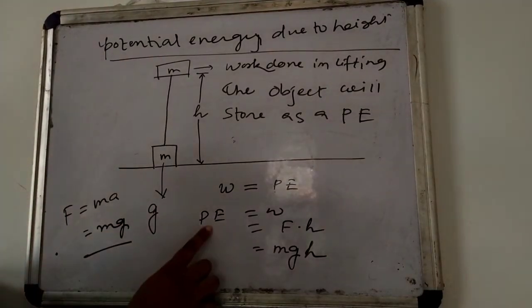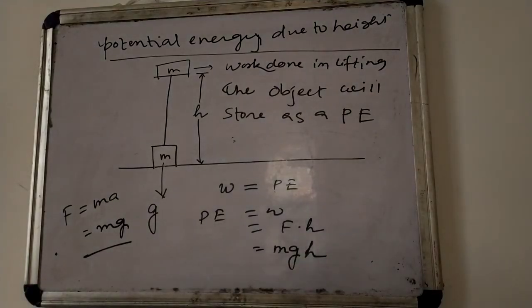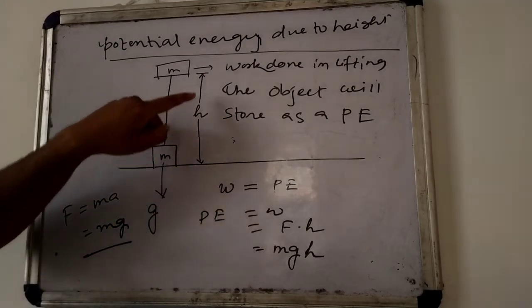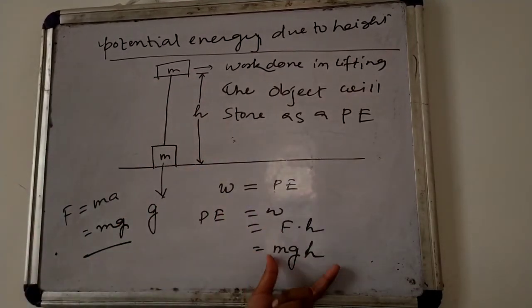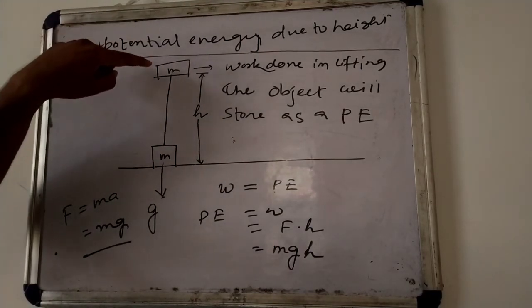So our formula for potential energy will be mgh. That means mgh, this much amount of work we have to do in lifting the object through a certain height h, and this work done will be stored as potential energy in the object at this position.